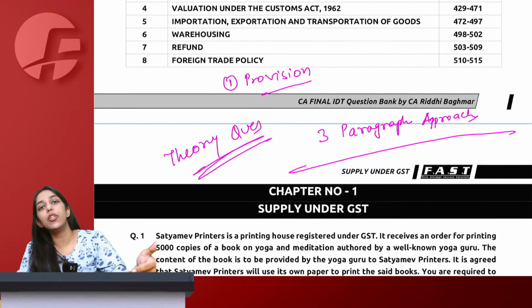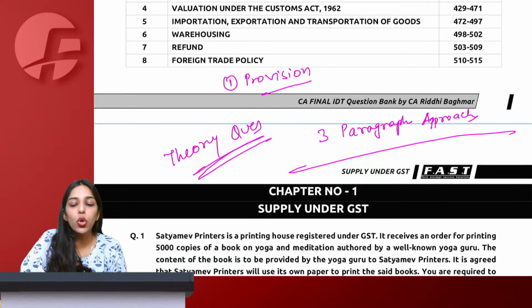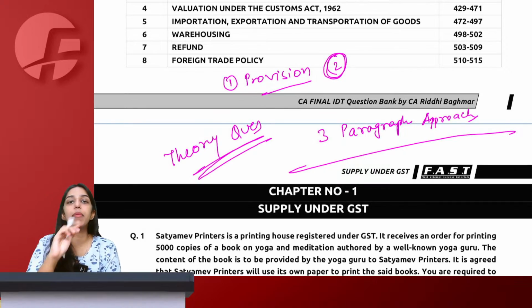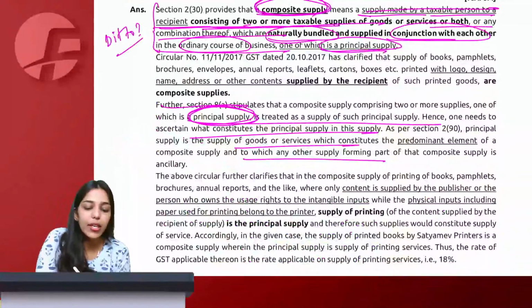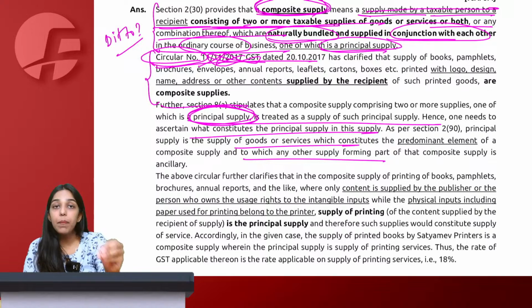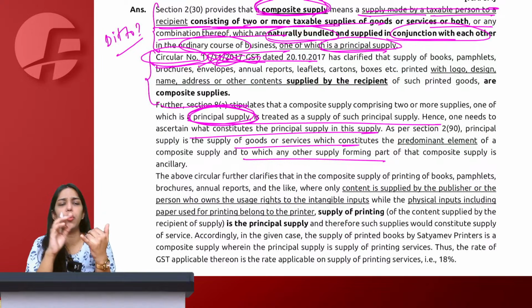One more thing that you need to explain to them is the clarification with respect to printing services. Here 2 provisions are involved. The question involves 2 provisions. One with respect to composite supply. Second with respect to the clarification of composite supply about printing service. So again they have explained this thing in a circular. Is writing the circular number important? Not at all. See, writing the section number is also not important. If you remember, you can write. Don't even think of remembering any notification number, circular number, nothing.